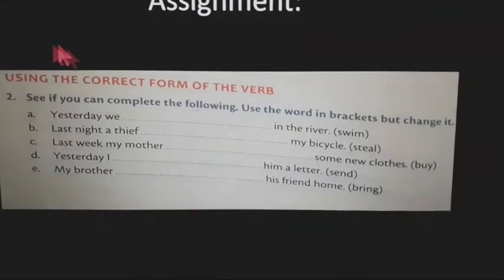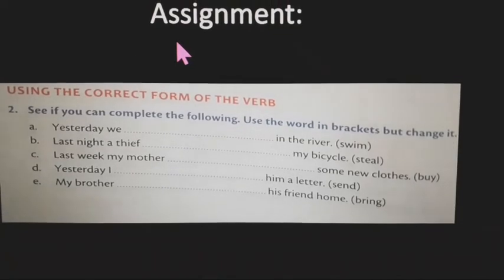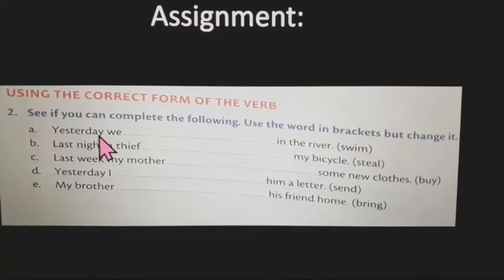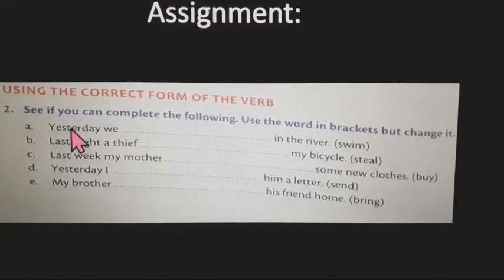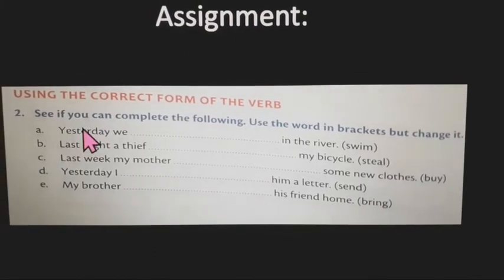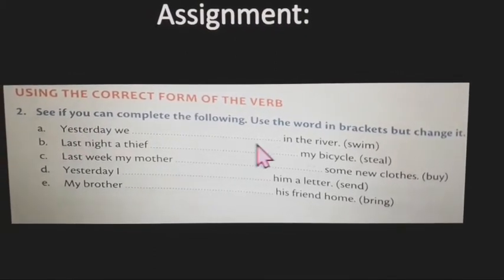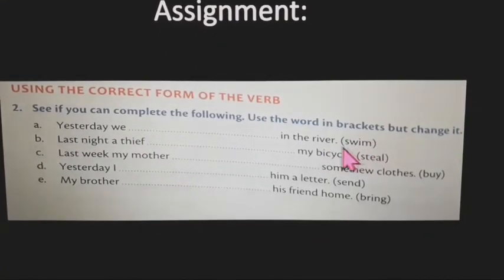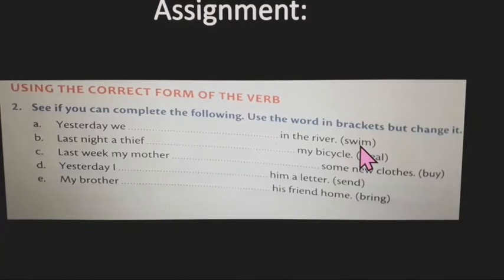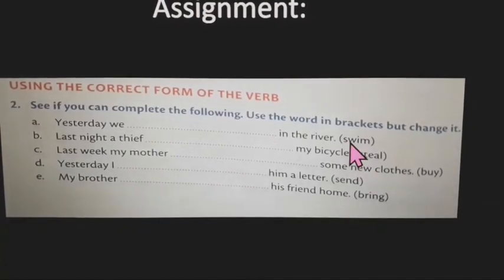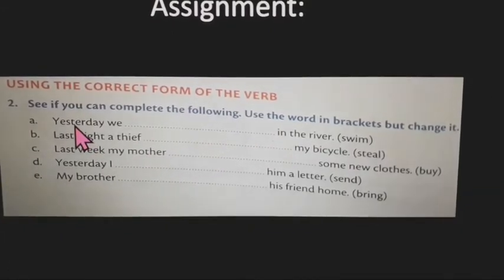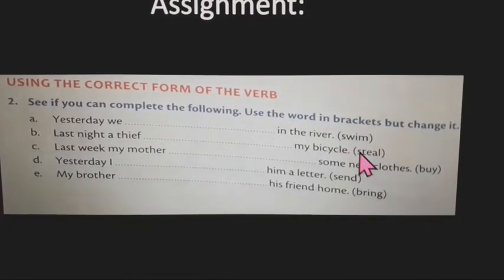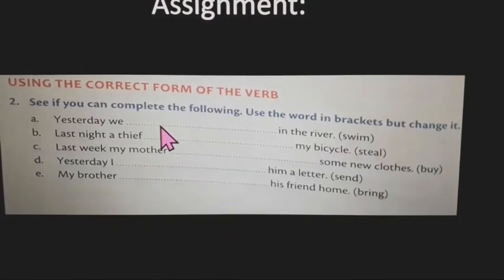Okay. Now check your book. Why did we do past tense? We'll see here. Yesterday we dash in the river. In our sentence, they are talking about yesterday. It means it is past. Okay, it's gone. The action is done. And in brackets, the verb is given, that is swim. How will you write this swim in past tense to show that the action took place yesterday? Swim will be S-W-A-M, swam. Okay, yesterday we swam in the river.